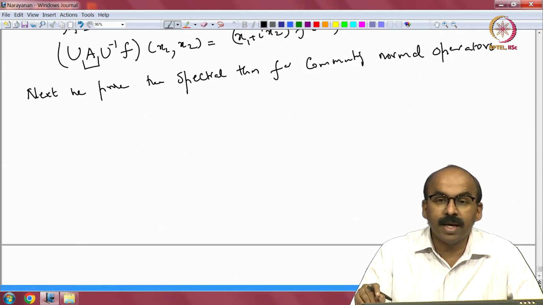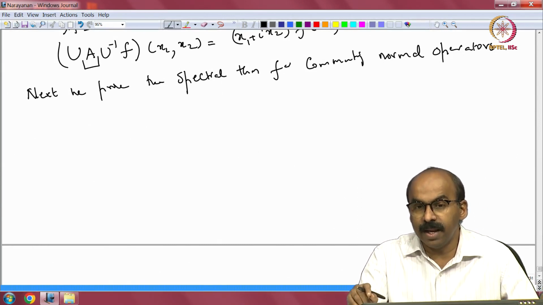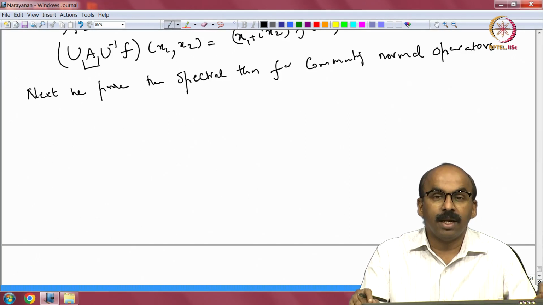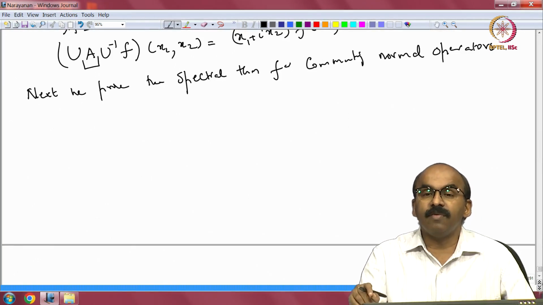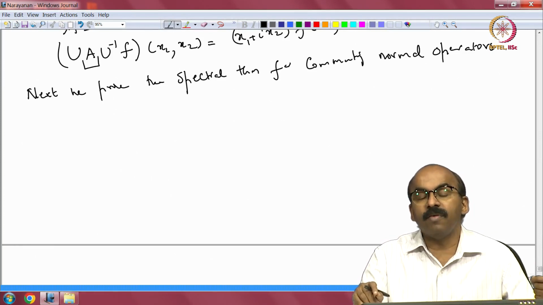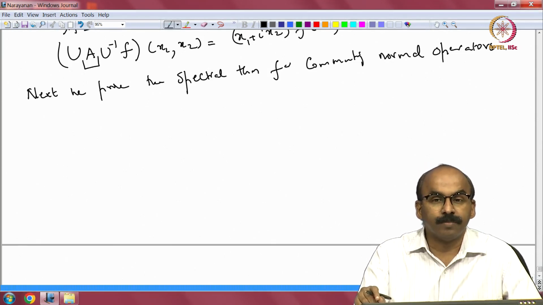If you recall some of the results we did in the beginning, an operator commutes with the projections if and only if it commutes with everything coming from the L infinity functional calculus, if and only if it commutes with everything from the continuous functional calculus, the star algebra.